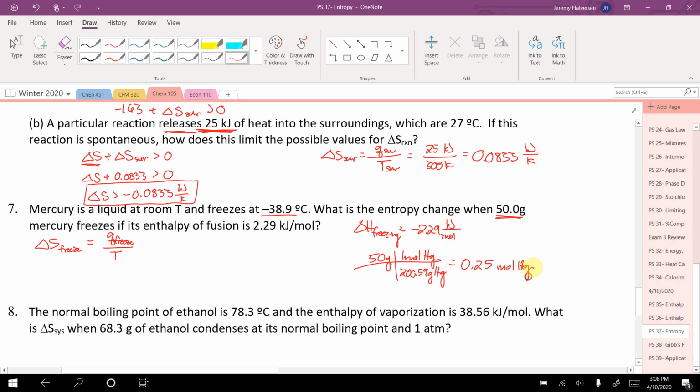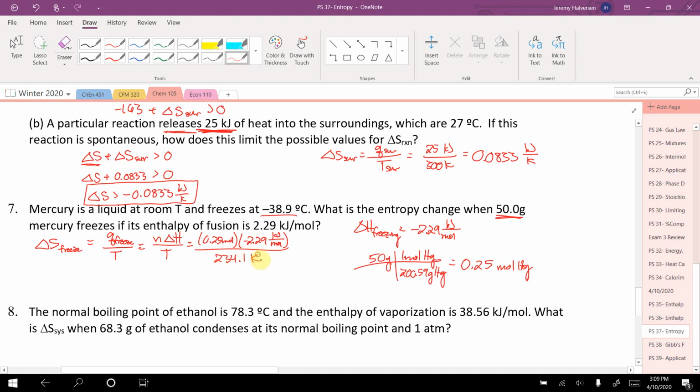Well, I know that when I freeze 1 mole, I get negative 2.29 kilojoules released. So I could do this: n delta H over T. My n is 0.25 moles. My delta H is negative 2.29 kilojoules per mole at a temperature of negative 38.9 plus 273, a temperature of 234.1.